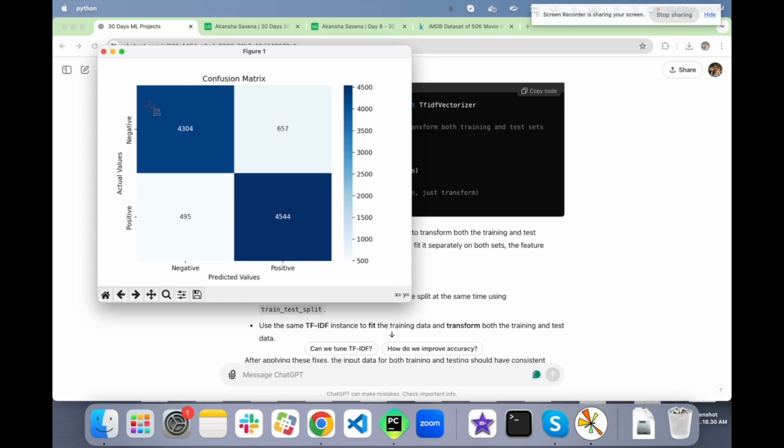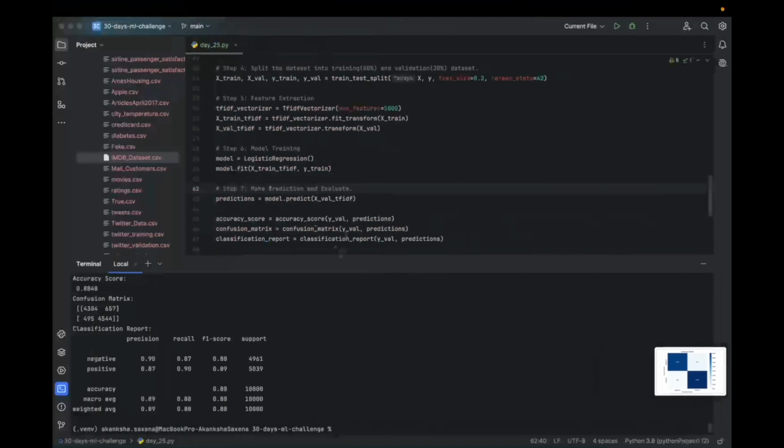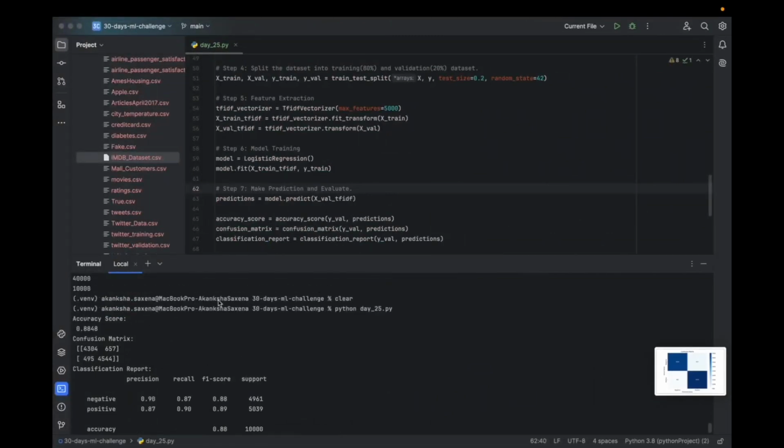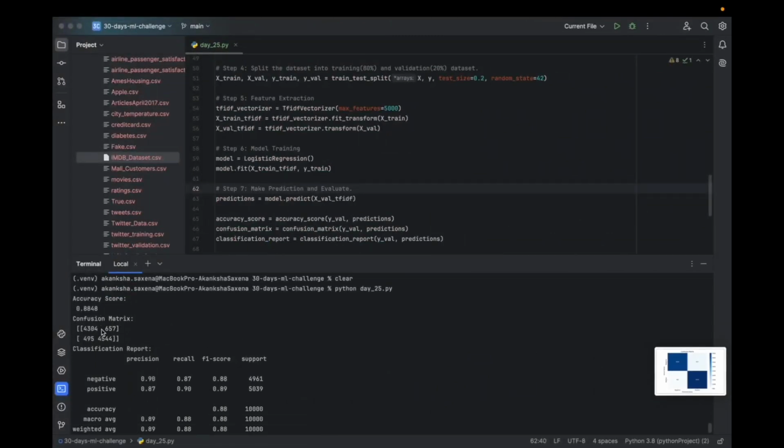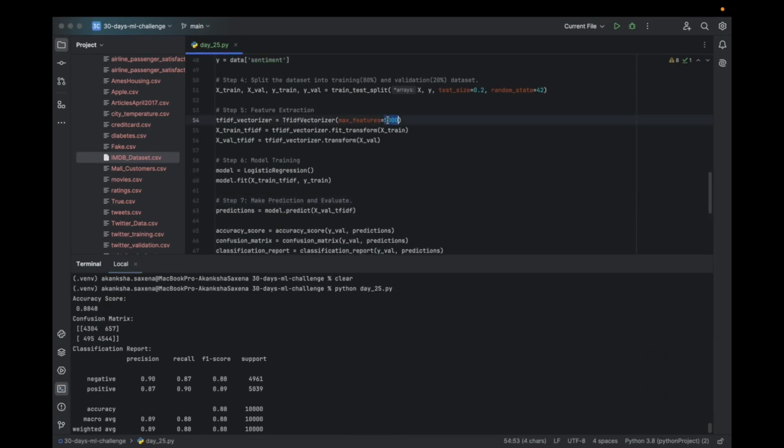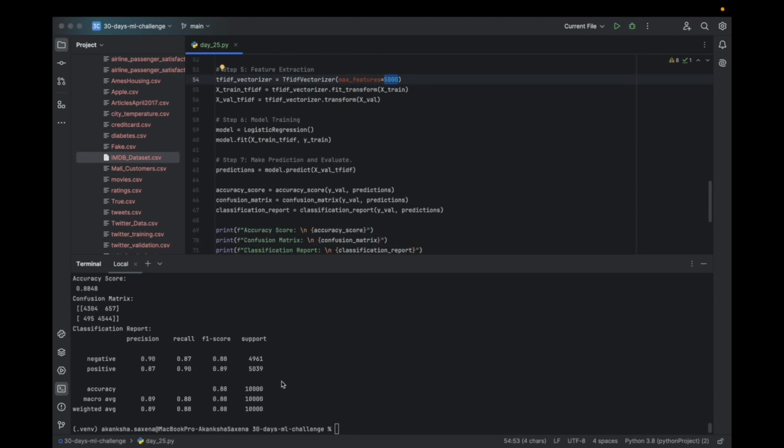I am going to take a screenshot so that I can use it in my progress post. And the model's performance is coming as 88%. Maybe if we increase this max size, we would get better accuracy, but still it is decent, right?